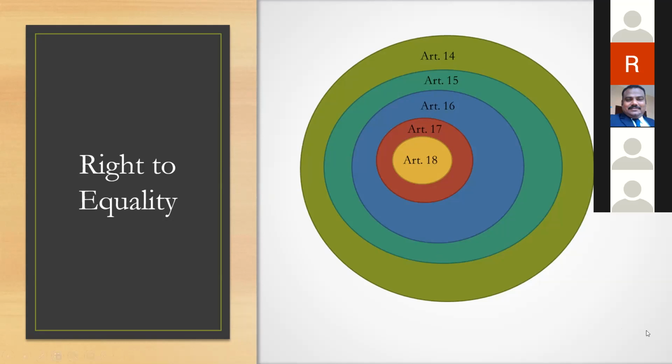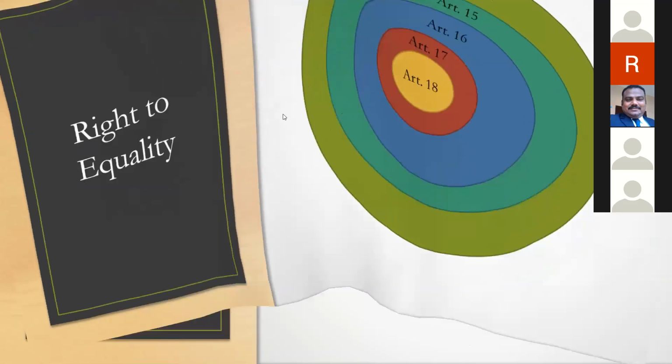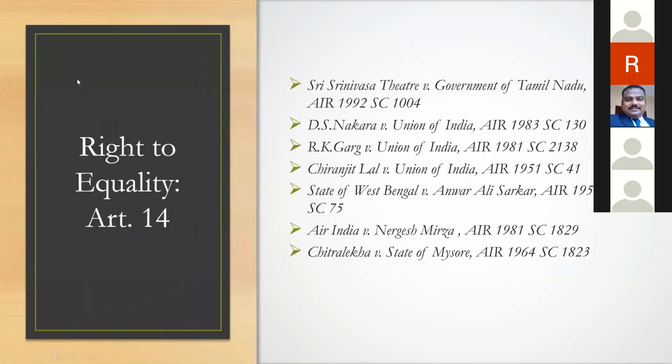Now, coming to Article 14. The state shall not deny to any person equality before law and equal protection of laws. Now, whenever we talk about equality before law or Article 14, that is right to equality, remember, right to equality consists of two parts.